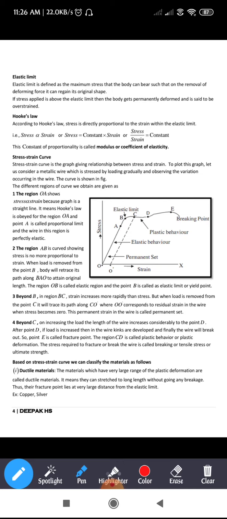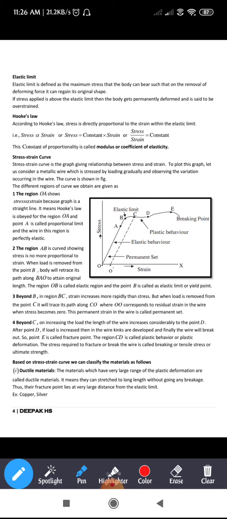Hence we call this region OB the elastic region. It is not perfectly elastic, it is an elastic region. And point B is called the elastic limit or yield point. Point B is called the elastic limit.